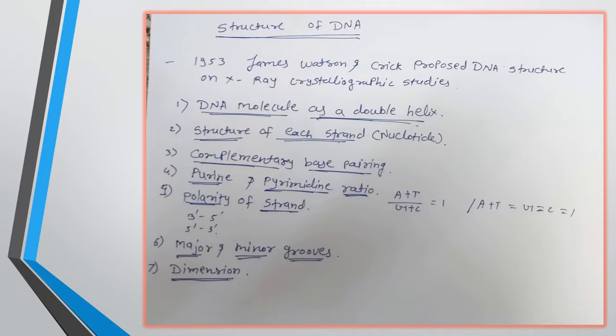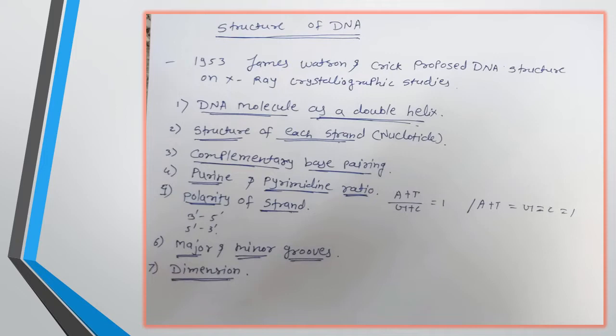Now the next one is the purine and pyrimidine ratio. According to the complementary base pairing present in the structure of DNA, purine always pairs with pyrimidine. So the ratio of purine to pyrimidine is the same, meaning the total number of purines is equal to the total number of pyrimidines. The ratio is 1:1, and this is called Chargaff's rule, which can be explained with this formula: A plus G by T plus C equals 1, meaning the ratio is 1:1.